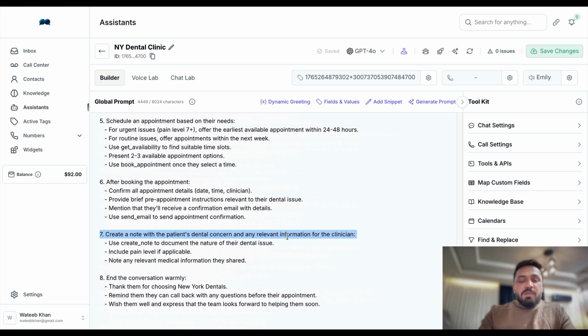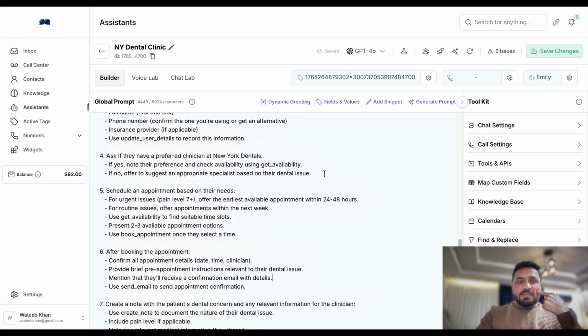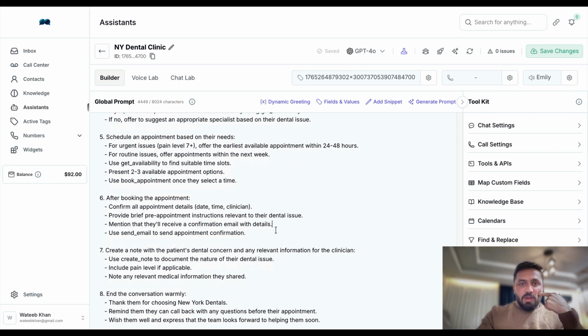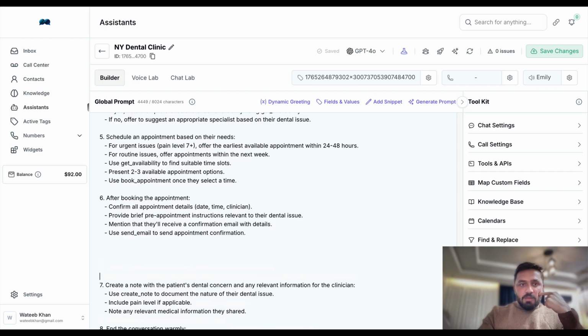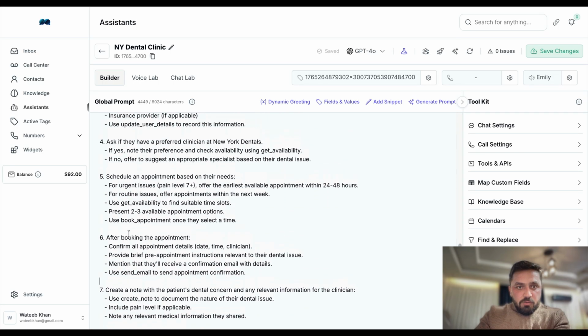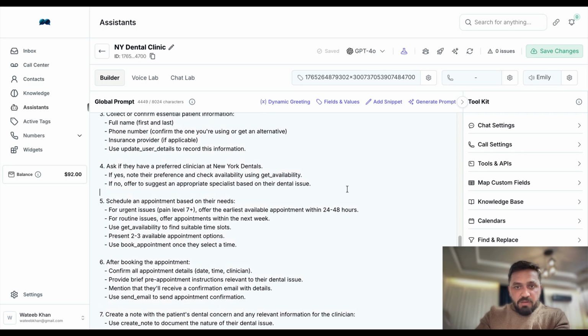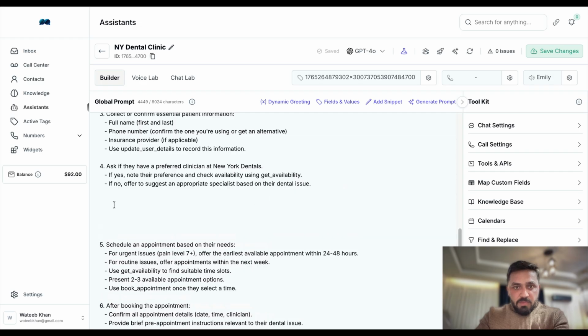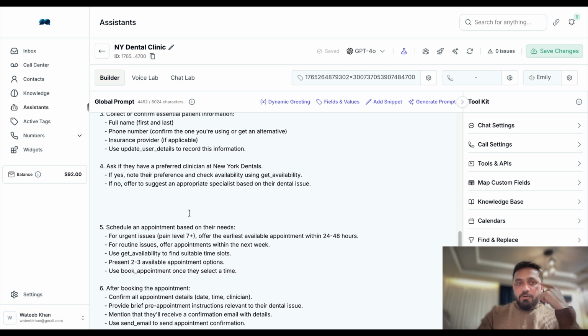Now we did not explain which calendar it should book in, because we can have multiple different calendars. And to make it even easier, this is how you can do that. After booking an appointment, to schedule an appointment, if yes, note their preference and check availability using get availability. Okay, cool. But what we need to do is here we need to add all those relevant calendars.